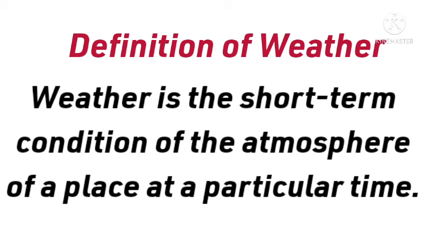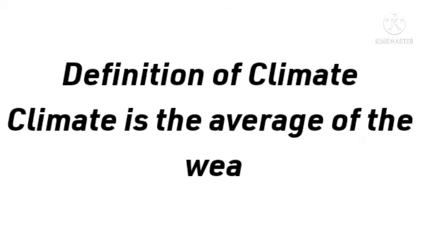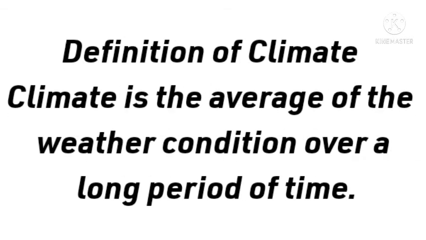In the Arctic region, there might be a few days when the temperature is quite high. On the other hand, climate is the average of the weather condition over a long period of time. In the desert, there may be one day of showers but it has a hot, dry climate. In the Arctic region, there are a few days of sunshine but it has a bitter cold climate.